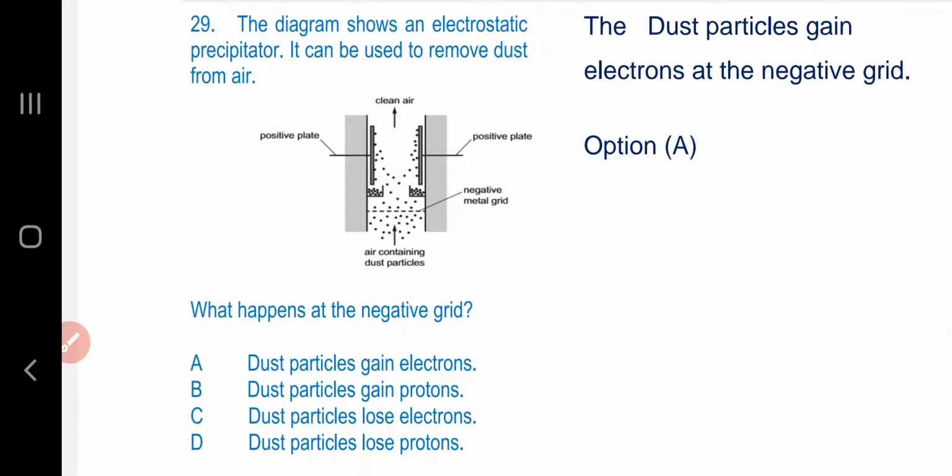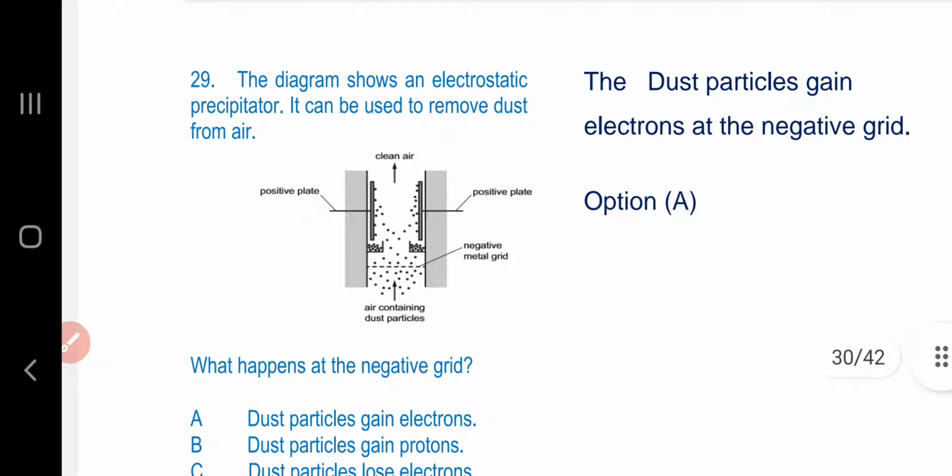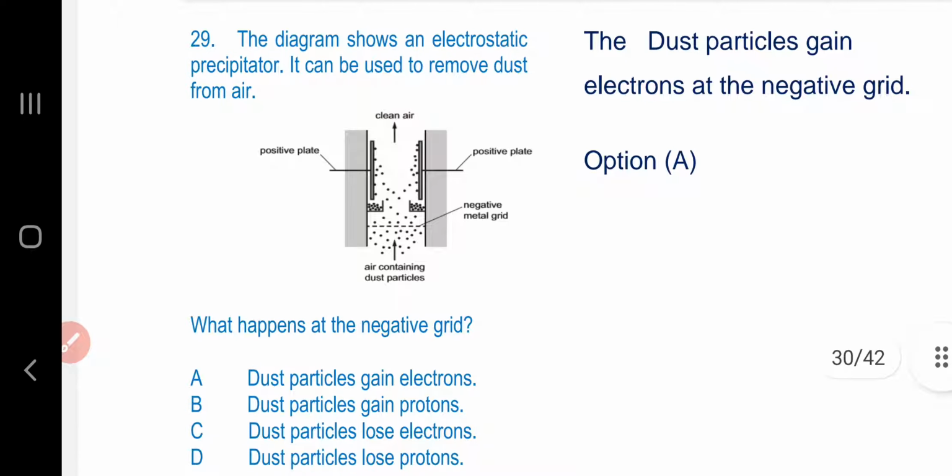Question number 29. The diagram shows an electrostatic precipitator. It can be used to remove dust from air. What happens at the negative grid? At the negative grid, the dust particles gain electrons. Option A is the answer.